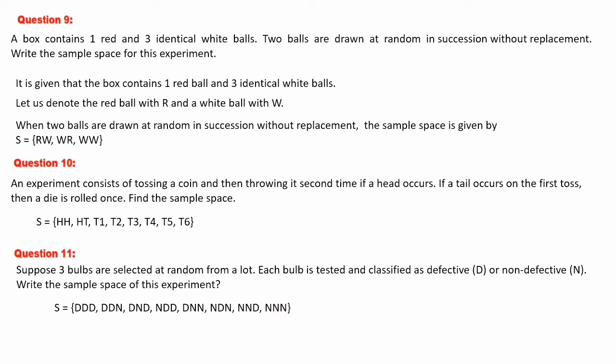Once again, first 3 D we will write, then the last one we will change to N, so DDN. Then we bring this N to the middle, that is DND. Then we bring this N to the first, that is NDD. Next we will take the last 2 as N, that means DNN. Then we will keep this D in the middle, that is NDN. Next we will take this D to the last, that is NND. Finally all 3 are non-defective. So just by using your logic you can rearrange these D's and N's. That is the only process.